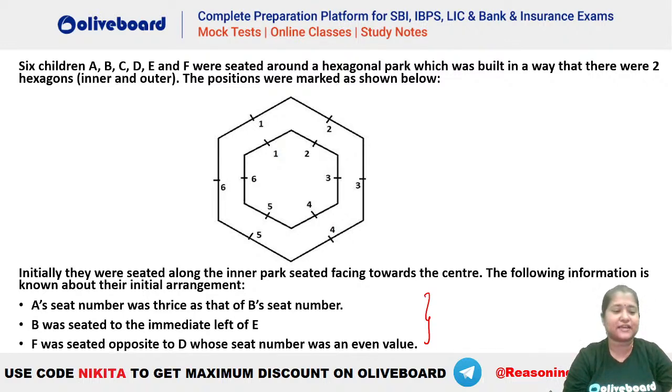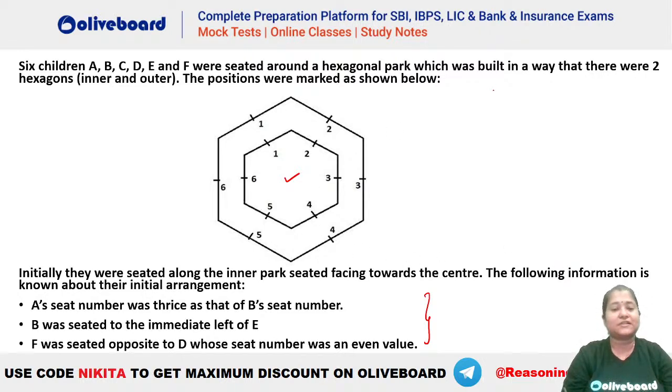Okay, so let's first check where they are seated initially. So what is given here? 6 children are seated around a hexagonal part which is built in a way that there are two hexagons, inner and outer. The positions are marked as shown below. Now you can see initially they were seated along the inner part, facing towards the center.